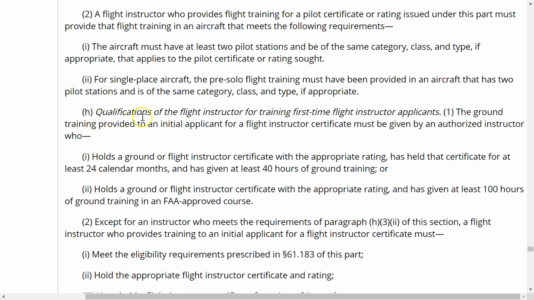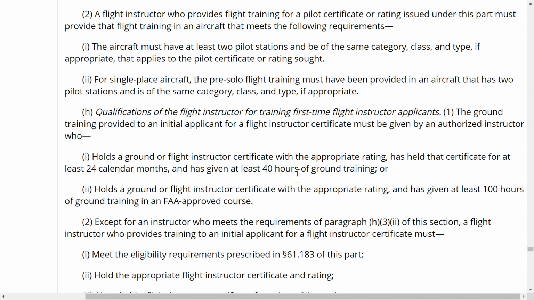Paragraph H, qualifications of the flight instructor for training first-time flight instructor applicants. Sometimes it's a little bit weird when you read some of this stuff, but it says qualifications of the flight instructor for training first-time flight instructor applicants. But then it goes in and says the ground training provided to an initial applicant for a flight instructor certificate must be given by an authorized instructor who holds a ground or flight instructor certificate with the appropriate rating and has held that rating for at least 24 calendar months and has given at least 40 hours of ground training.